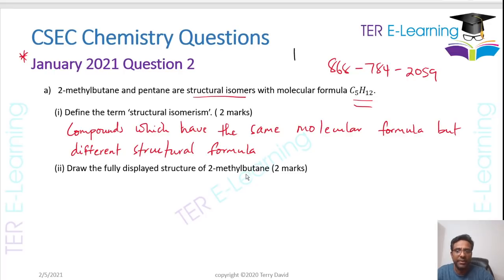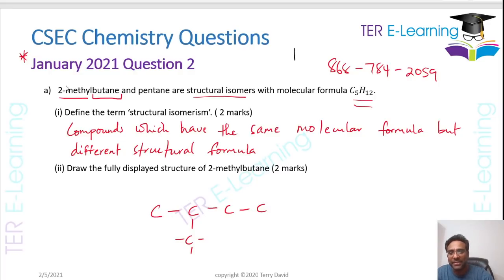Now they want us to draw the structure of 2-methyl-butane. Look at the formula: C5H12, and it's 2-methyl. Just based on the name alone, I'm able to figure that out. Butane is my longest carbon chain, and but means I have 4 carbon atoms. So I've drawn a chain that has 4 carbon atoms here.